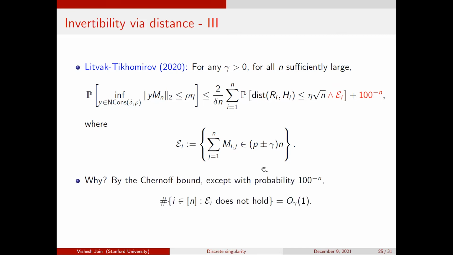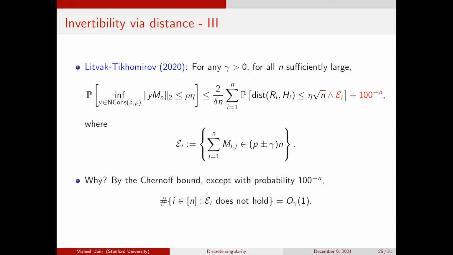The reason being that by Chernoff, I know that the probability that this does not hold for a given row is exponential in, let's say, gamma n, right? And if I take enough rows, a constant number of rows where the constant depends on gamma, then Chernoff shows that with probability at most 100 to the minus n, for instance, the number of rows for which this is not going to hold is some constant depending on gamma, right?